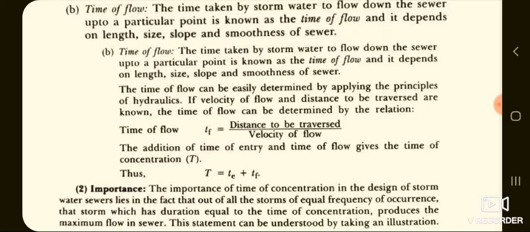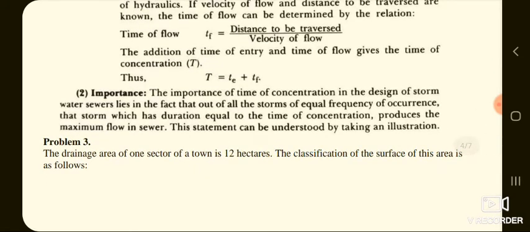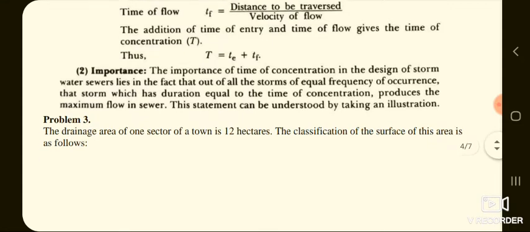The time of flow can be easily determined by applying the principle of hydraulics. If the velocity of flow and distance to be traversed are known, the time of flow can be determined by the relation, that is time of flow, TF, is equal to distance to be traversed divided by velocity of flow. The addition of time of entry and time of flow gives the time of concentration, that is T. So mathematically I can say time of concentration, capital T, is equal to TE plus TF.